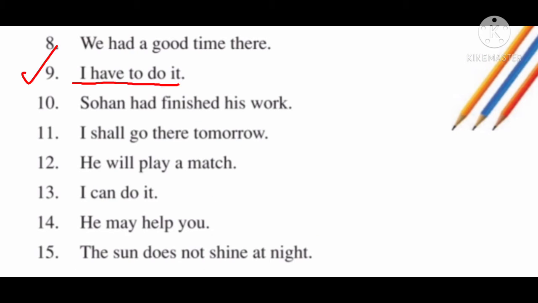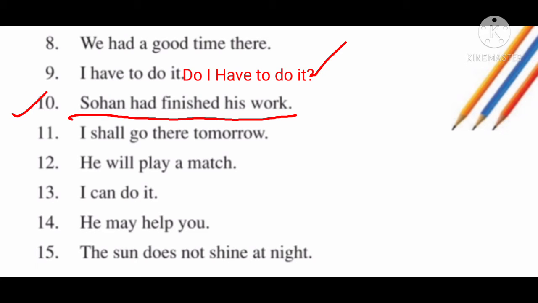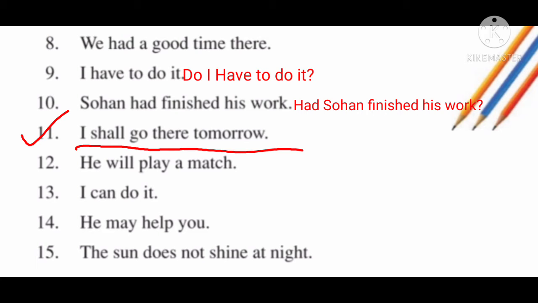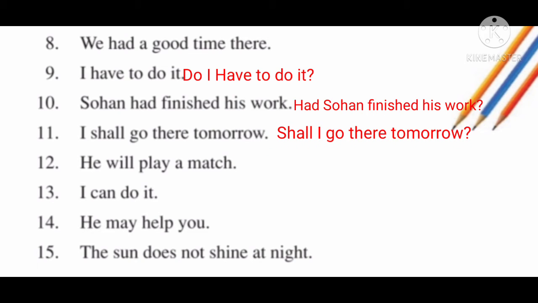Now number 9 is I have to do it. So the interrogative will be do I have to do it? And at the last same we place the question mark. 10th sentence is Sohan had finished his work. So the interrogative will be had Sohan finished his work? Right? Now 11th sentence is I shall go there tomorrow. So the interrogative will be shall I go there tomorrow? Now 12th is he will play a match. So the interrogative will be will he play a match?